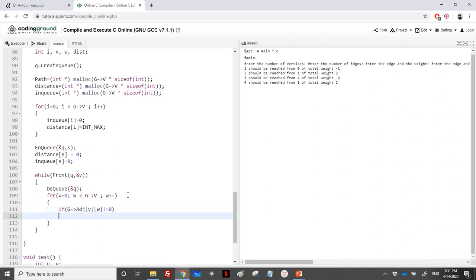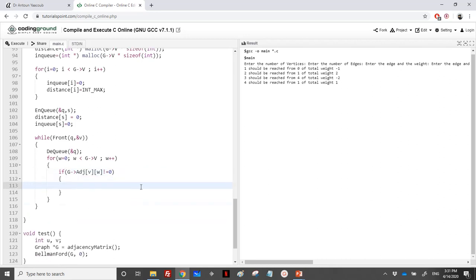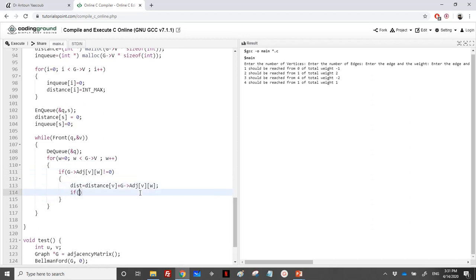So I would check the distance. So let's calculate the distance. So this would be equal the distance from the source, which is here V, and I will add the adjacency, the vertex, the edge quantity, and then I will check if it's bigger or not. So if the newest distance here is less, so it means that I should update.